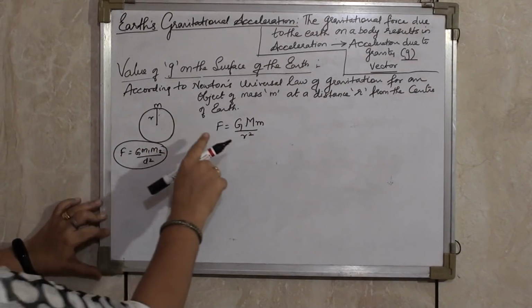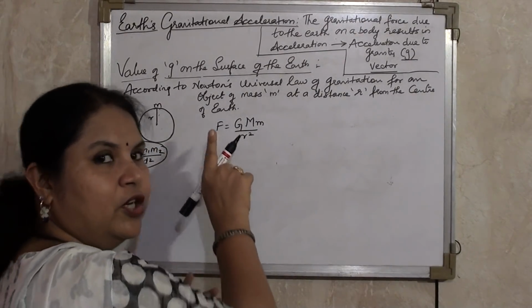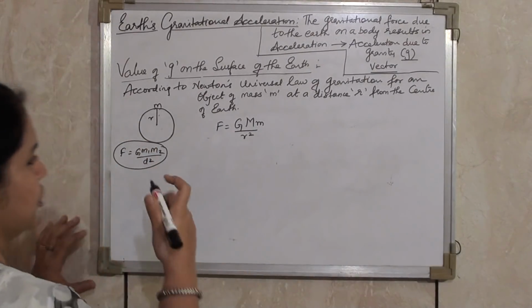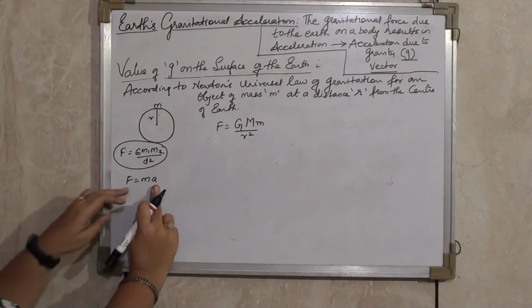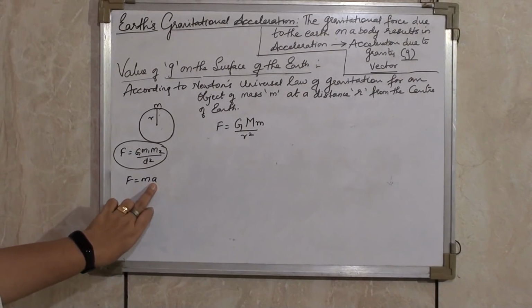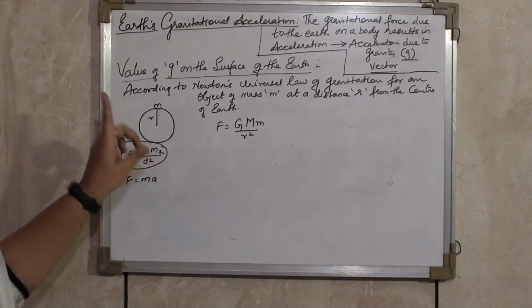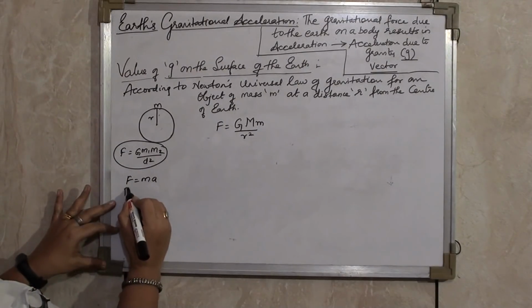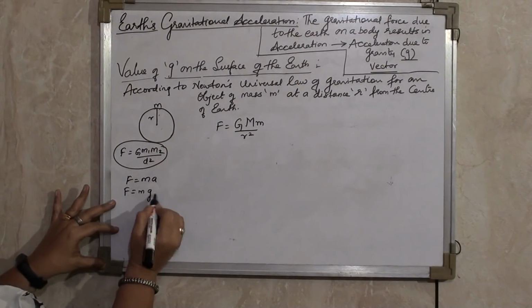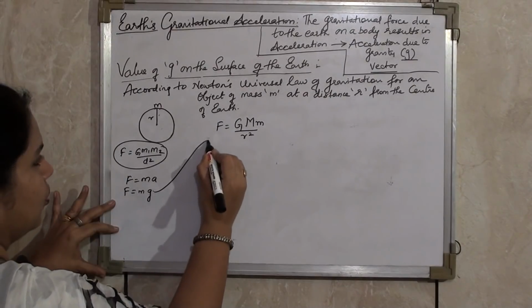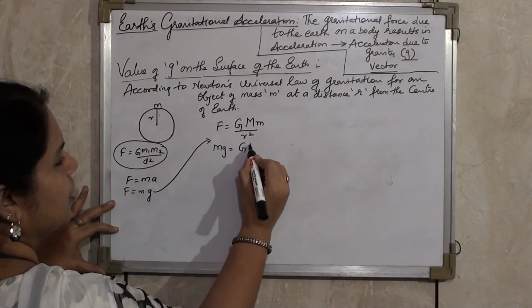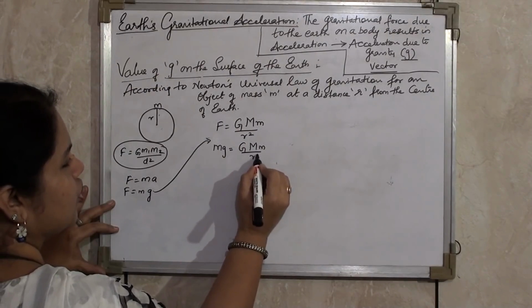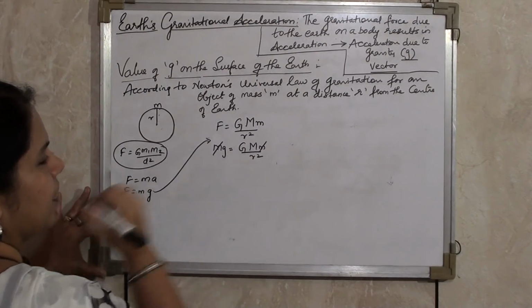Now we know the value of F. We have learned in Newton's second law of motion, F is equal to ma. Here a stands for acceleration, but here we are considering acceleration due to gravity, so we will write it as F is equal to mg. This I am going to put over here. So mg is equal to capital G M m upon r square. So the small m will get cancelled.